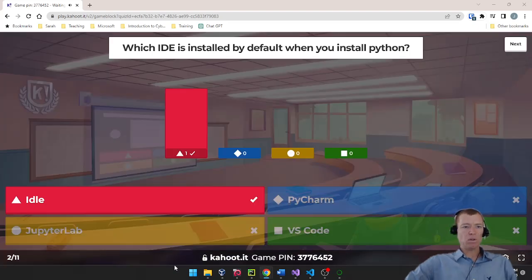All right, IDLE comes installed by default. It's the simple interpreter that doesn't give us a lot of frills and thrills that we can do with an integrated development environment, but it is functional and we can run commands and test simple output. So that's what comes installed by default with Python. Of course, we installed PyCharm. We also installed JupyterLab. And for those of you that were curious, also should have installed VS Code or maybe even Visual Studio. Those are more full-featured integrated development environments.